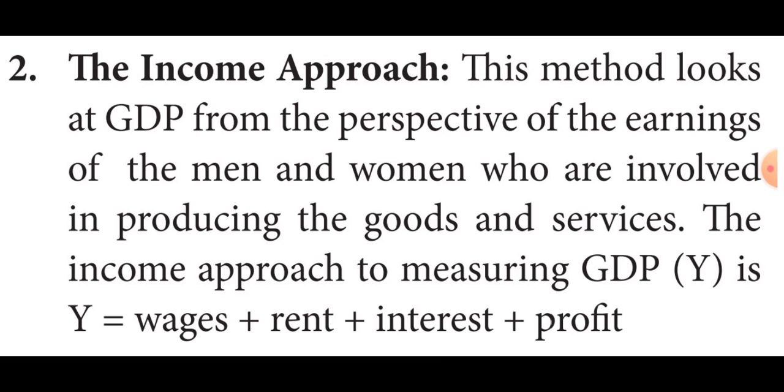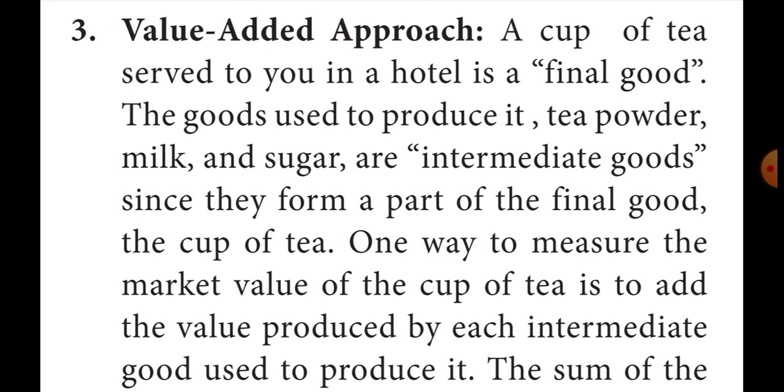The income approach to measuring GDP is Y is equal to wages plus rent plus interest plus profit. Wages, rent, interest, profit. These are all included in the income approach. Then the third one is the value added approach. Value added approach means how much value they are adding, that means the final goods value.